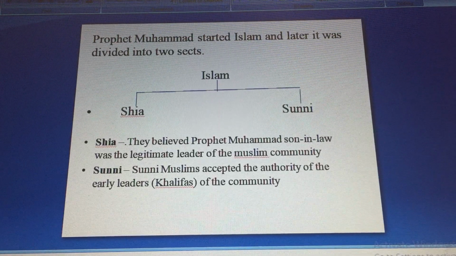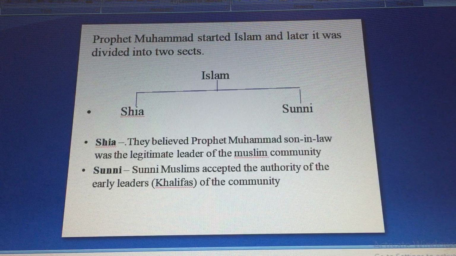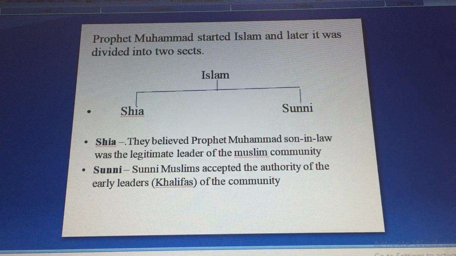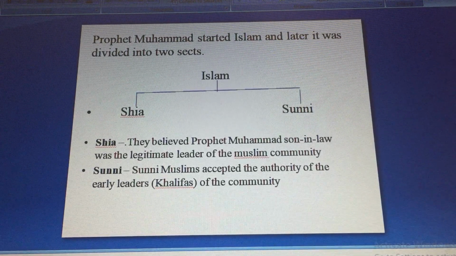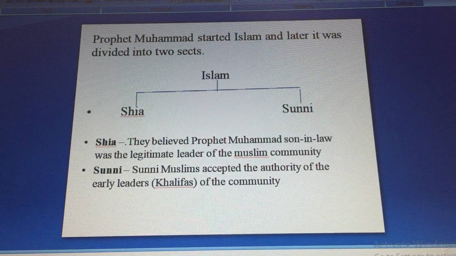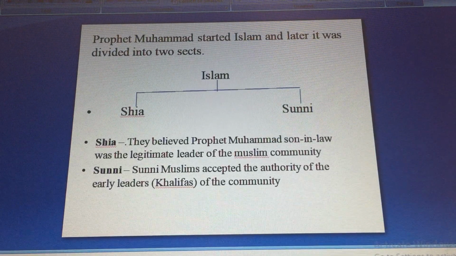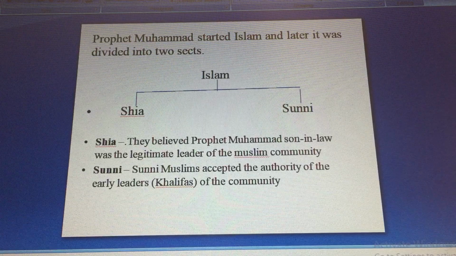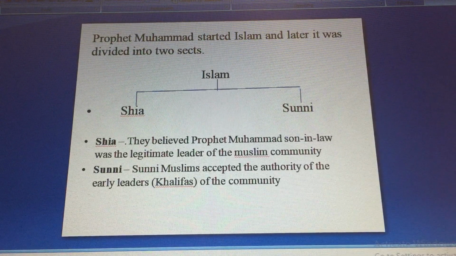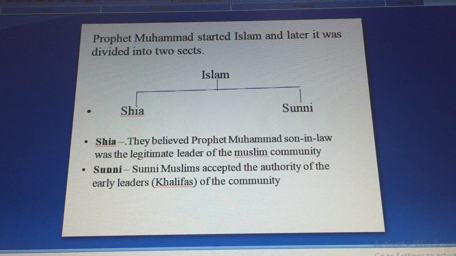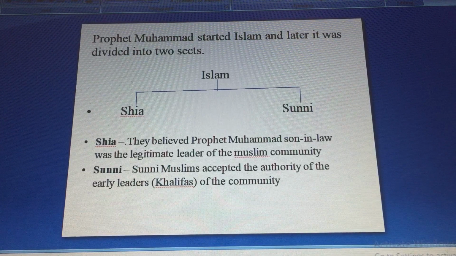So there were two beliefs. Shia people believed Prophet Muhammad's son-in-law should be the legitimate leader of the Muslim community. They accepted the authority of the son-in-law of Prophet Muhammad, whose name was Ali. They accepted Ali as the ultimate leader of the Muslim community. Besides, there was one group of Muslims who believed in the authority of the early leaders, the Khalifa. They accepted the authority of the Khalifa. They were called Sunni. So Islam was further divided in this way, Shia and Sunni, and they have two different beliefs.